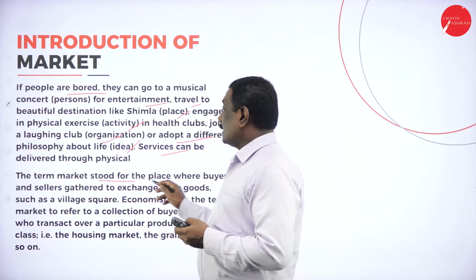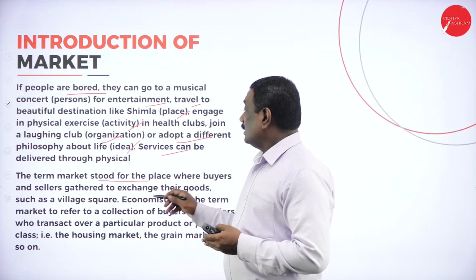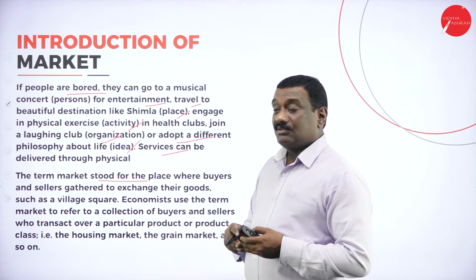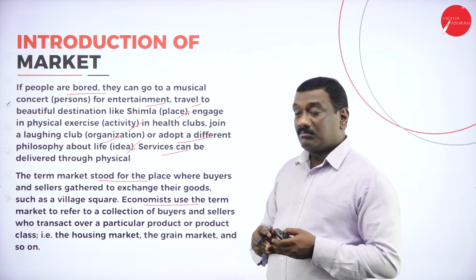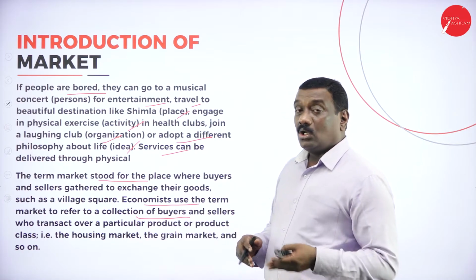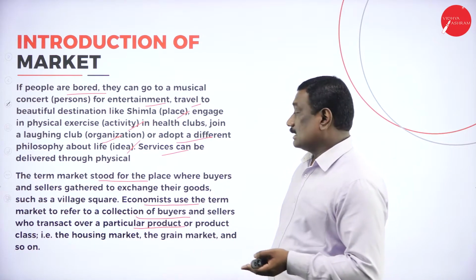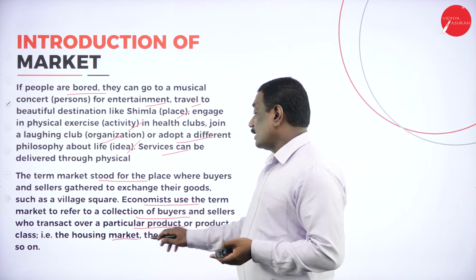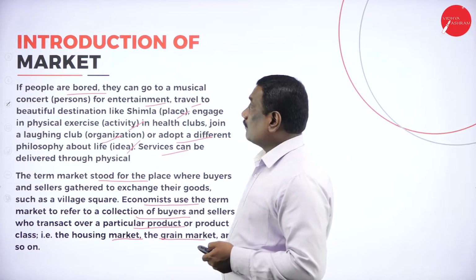Now, the term market stood for the place where buyers and sellers gather for the exchange of goods and services, such as a village square. Economists use the term market to refer to a collection of buyers and sellers who transact over a particular product or product class, that is, it may be a housing product market, or a grain market, or cotton market, food market, etc.